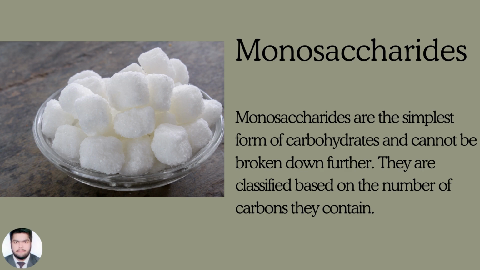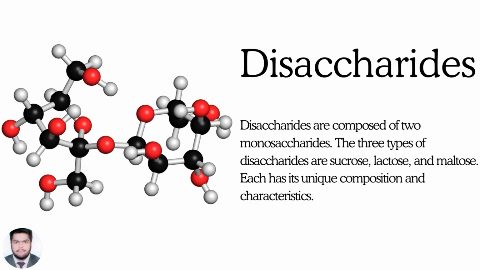Monosaccharides. Monosaccharides are the simplest form of carbohydrates and cannot be broken down further. They are classified based on the number of carbons they contain. Disaccharides. Disaccharides are composed of two monosaccharides.